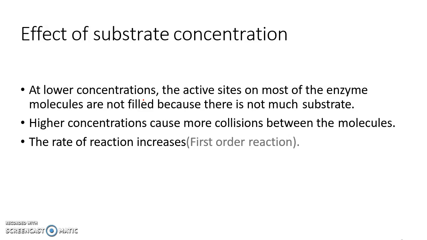The first case is that the substrate or starting material concentration is very low. The substrate may be a carbohydrate, amino acid, lipid or fatty acid, whatever you take, in any metabolism reaction. That is the substrate or the starting material. So in low concentration, the enzyme has some free active sites because there is not sufficient substrate; the active site is not filled properly, and some free portion is present.